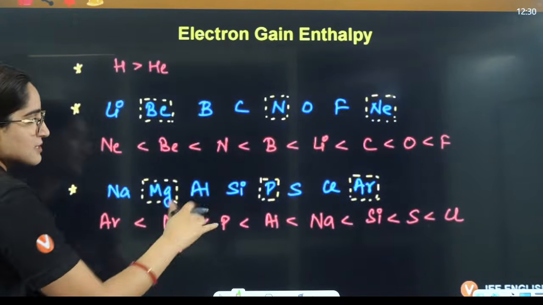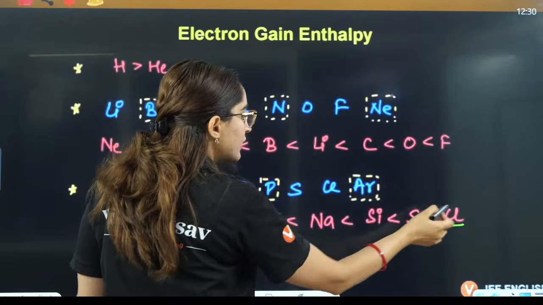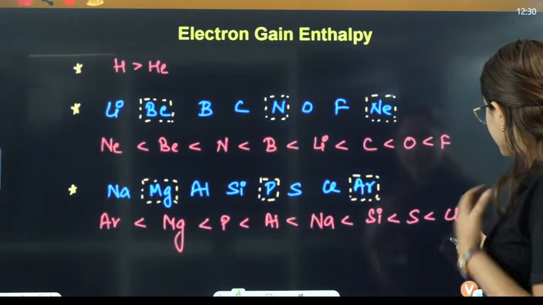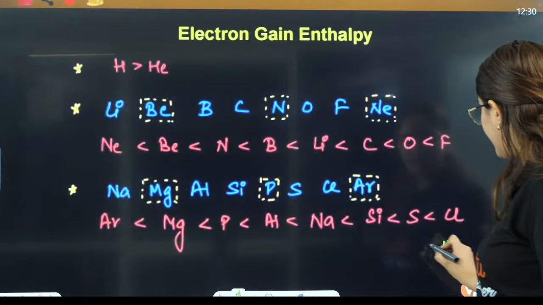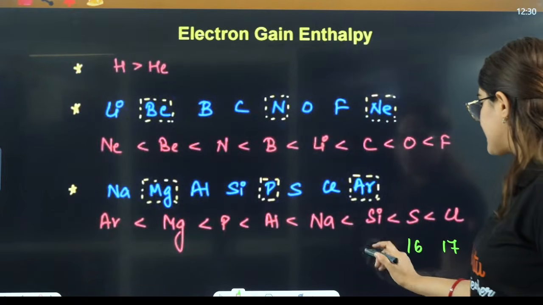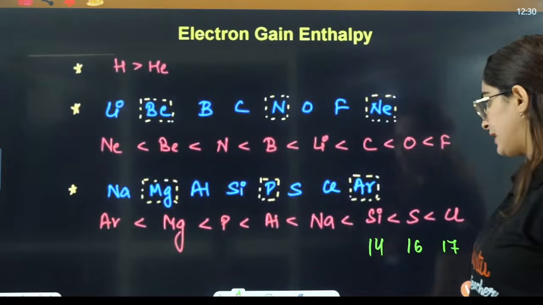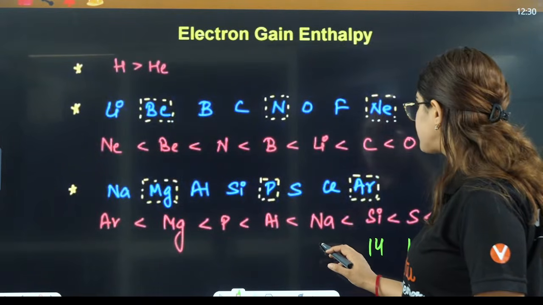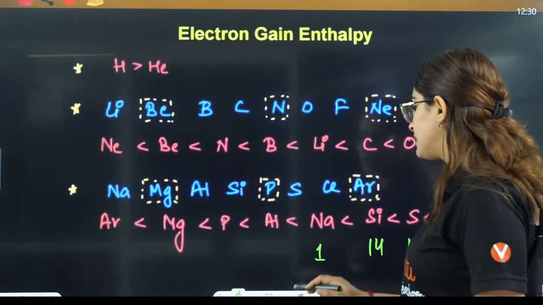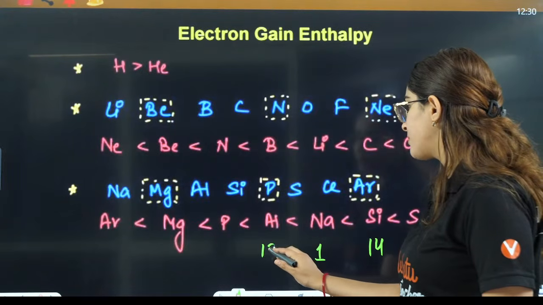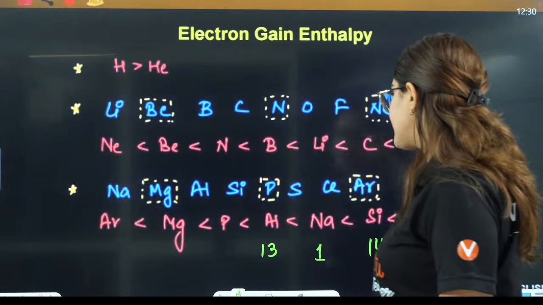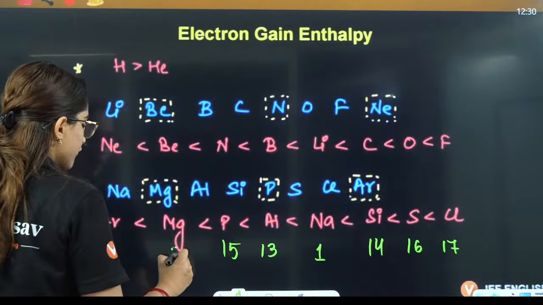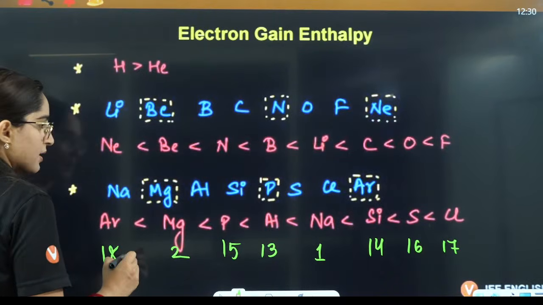Then in this case as well, you will have chlorine, then sulfur. That means you can remember it like this: group number 17, then group number 16, then group number 14, then group number 1, then group number 13, then group number 15, then group number 2, then group number 18.